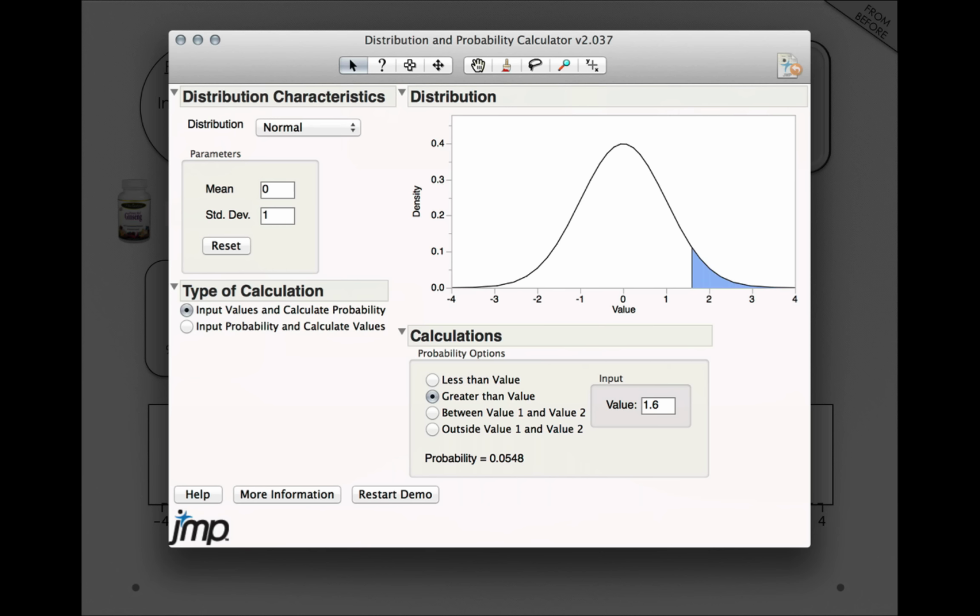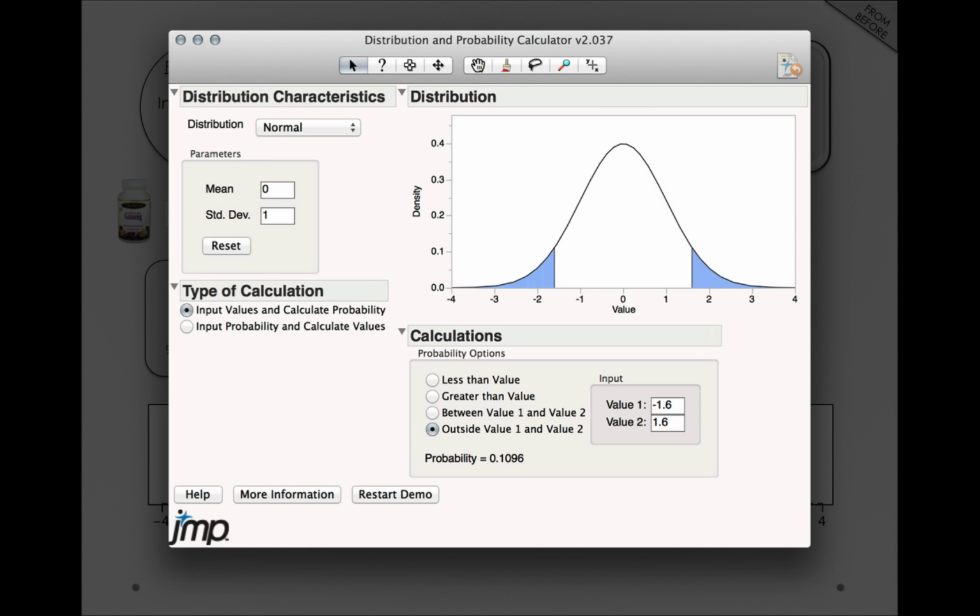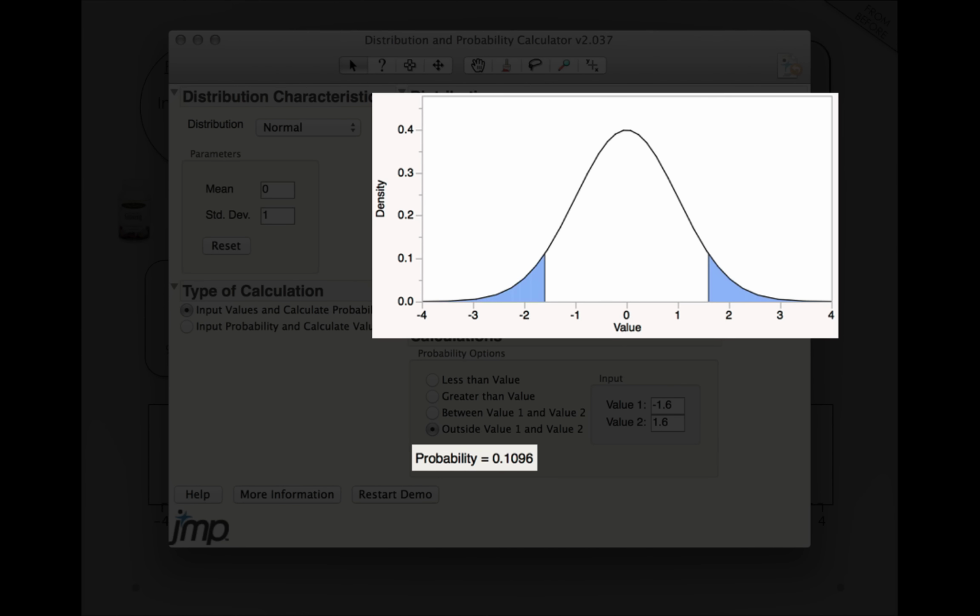Now let's try the two-tailed p-value. I'll click the outside value 1 and 2 and enter negative 1.6 for value 1 and positive 1.6 for value 2. Notice this addresses a slightly different question. How often would I get sampling error as much as I obtained, 6 points, if I was simply taking a sample from a population centered at 100 with a standard deviation of 15? In this case, we find that the probability of obtaining this much sampling error occurs about 10% of the time.